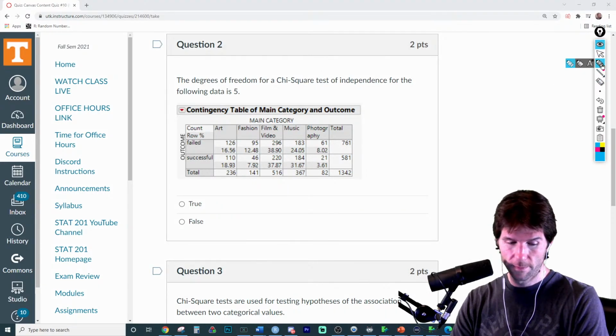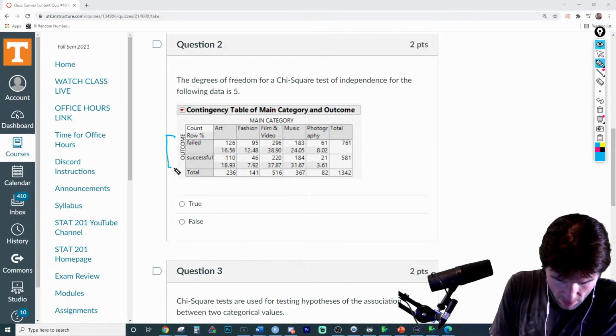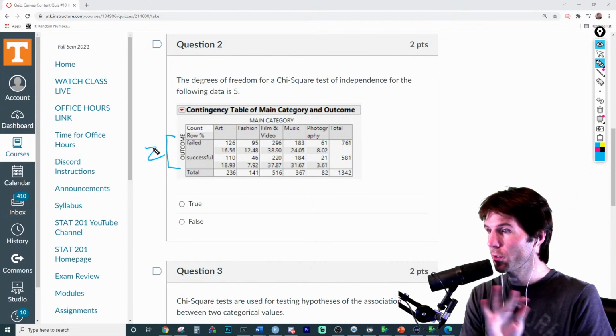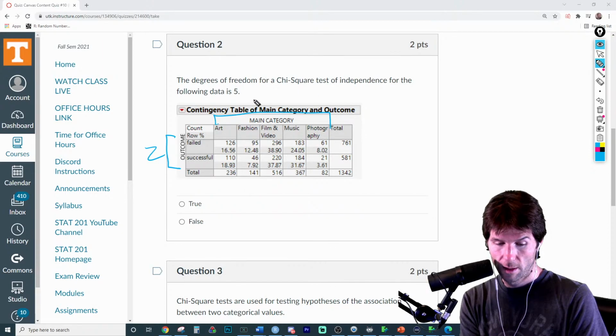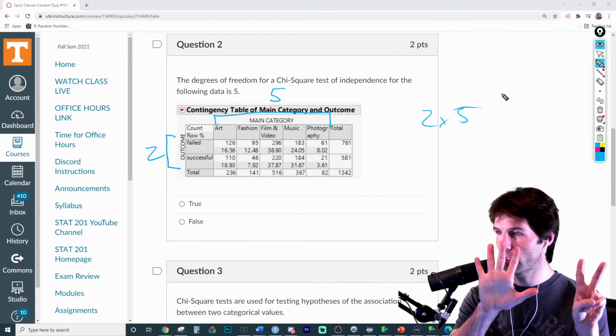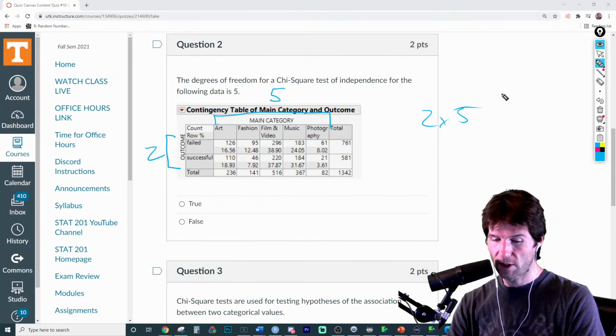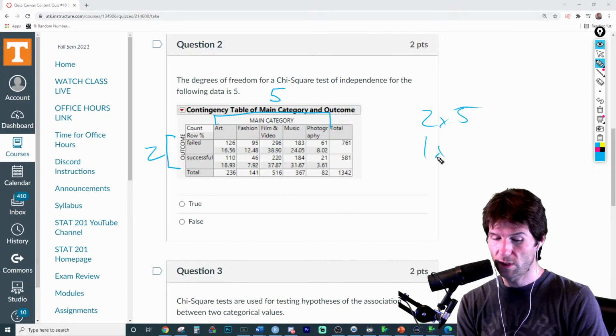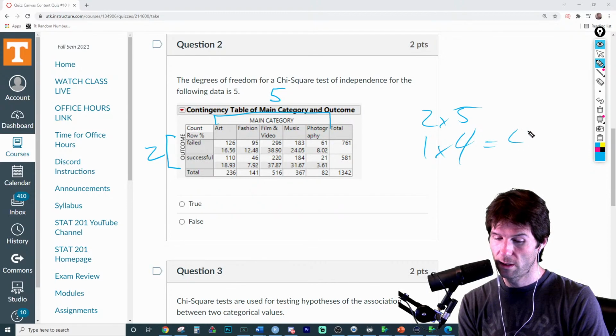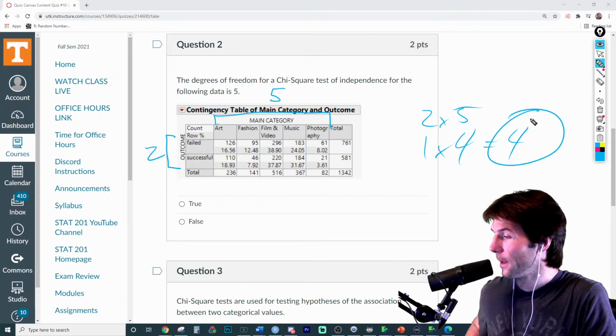When we do this, there are 2 levels. Don't include the totals. And there's 5 levels right here. So that is a 2 by 5. Reduce. We could do this one on our hands here. Reduce down. And there's the answer. So that reduces down to this. And that's the answer right there.